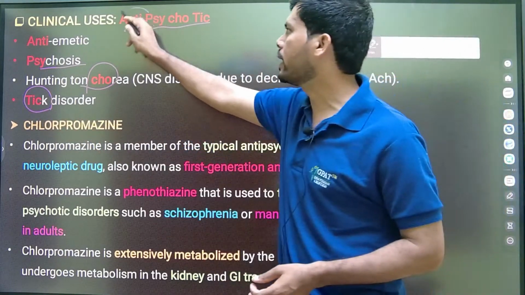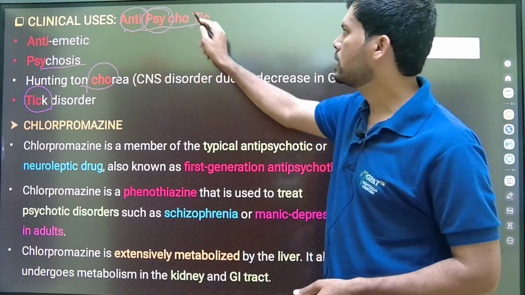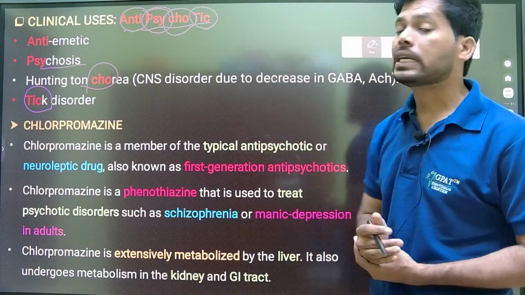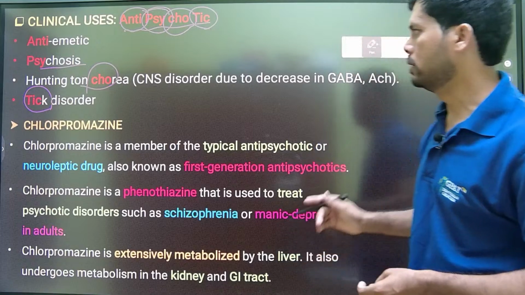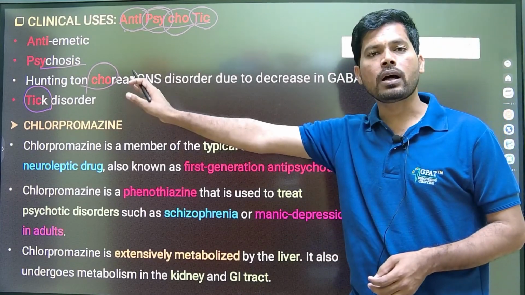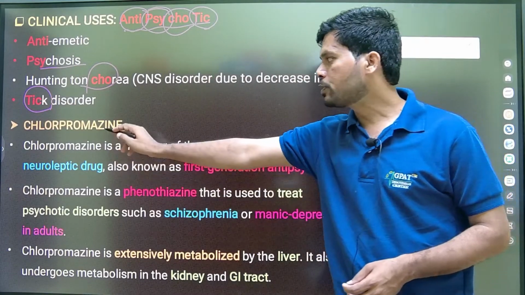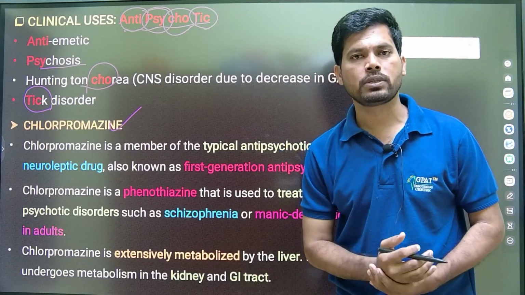So A and TI: as an anti-emetic, PSY for treatment of psychosis, CHO for Huntington chorea treatment, and TIC nothing but tic disorders. So in this easy way you can remember the common clinical applications of antipsychotics, and especially drugs like chlorpromazine are used to control hiccups.